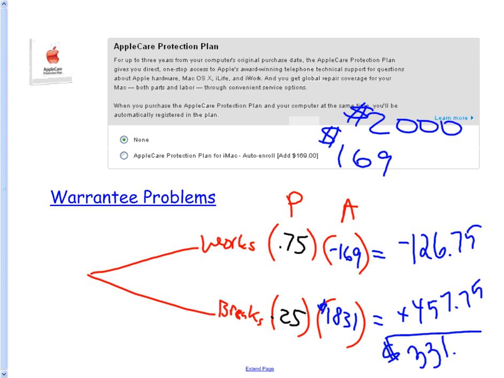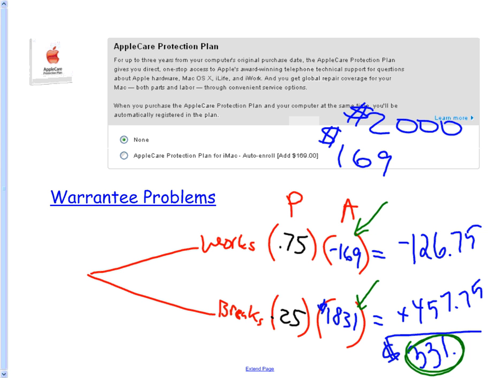Because if it had come out to 0, then that would have meant it was a fair price. In this scenario, we included the cost of the warranty. So if we'd come out to a 0 balance here, that would have been fair. This is way better than fair. I'd make tons of money. And this is a real-world example. The only number that I picked was the 25% chance that it breaks. So you can tell that Apple is betting that there won't be a 25% chance it breaks, because they don't want to be giving away the warranty this cheaply. They're betting it's probably only 1 in 10 of them that will break. And if we do the numbers with 1 in 10 instead of 25%, it's going to be closer to a break even. Okay, so that's a warranty problem.